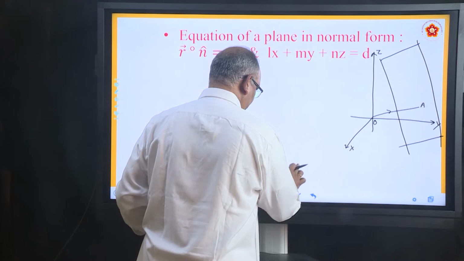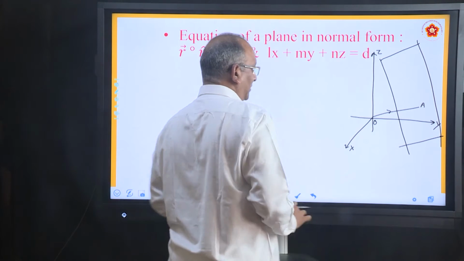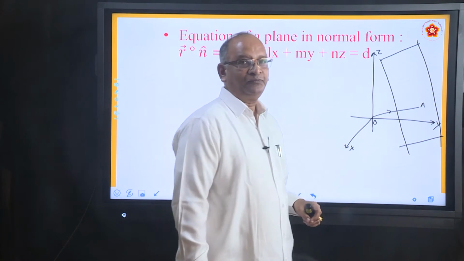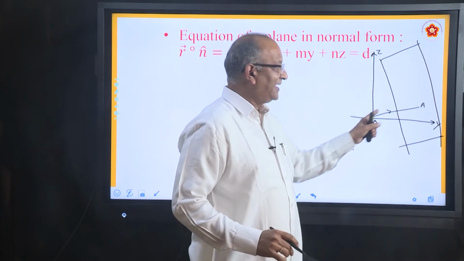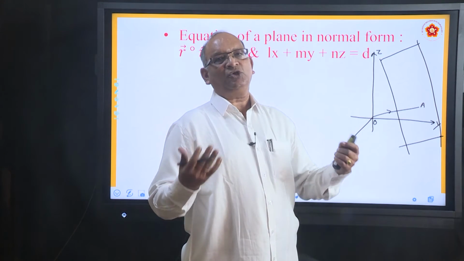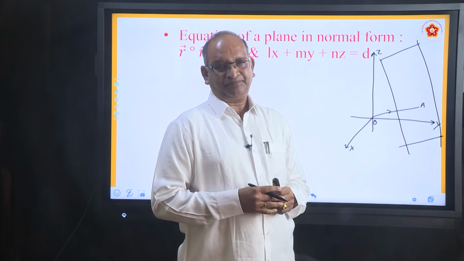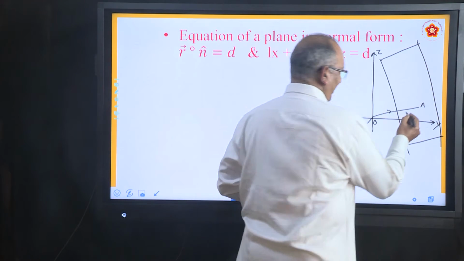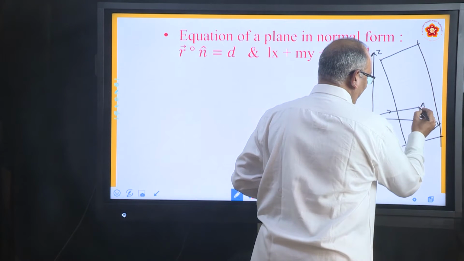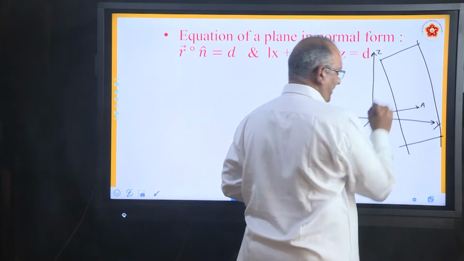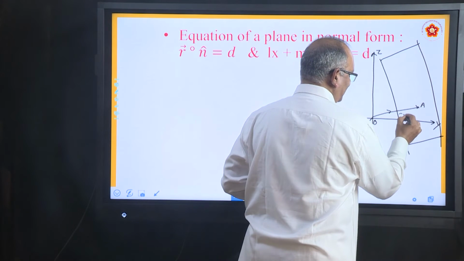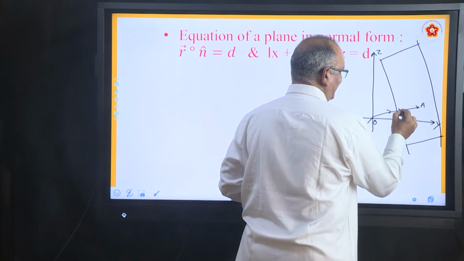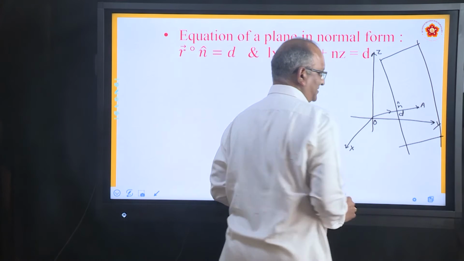In this direction itself you can assume a unit vector n. So we have a plane, and in that particular plane we are taking a point just to measure the distance. Let us say this distance is d and there is a unit vector n in this direction.